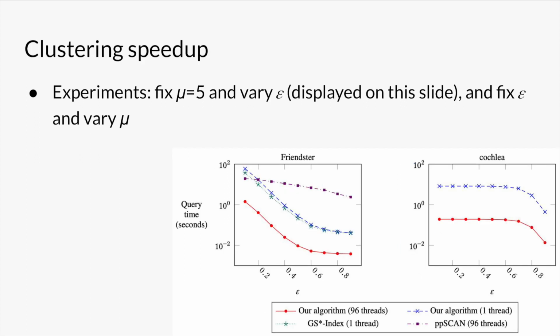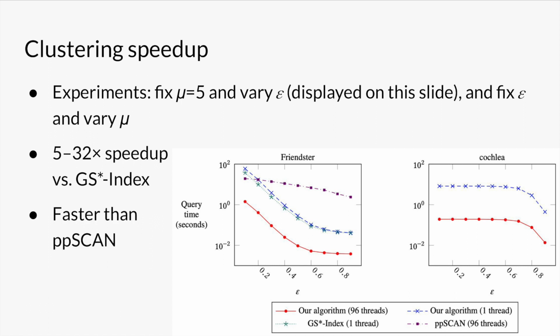We time getting clusters by fixing one of the two user parameters and sweeping over the other, measuring clustering time at each point. Here we see a 5 to 32 times speedup versus GS*-index. We're also always faster than PPScan, though since PPScan is not index-based, a fairer comparison should include our index construction time. If we query clusterings at enough parameter settings, then our algorithm outperforms PPScan. For example, with our algorithm, if we sum the index construction time for Friendster plus the time to query the 9 points on the plot on the slide, then our algorithm is faster than the time for PPScan to query the same 9 points over Friendster.